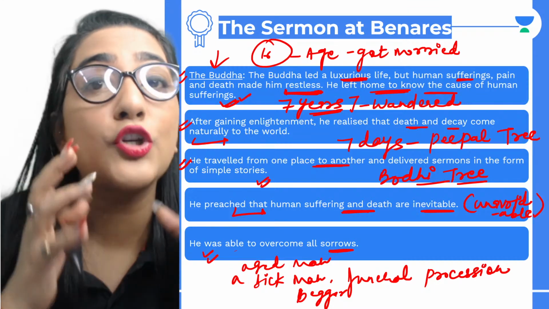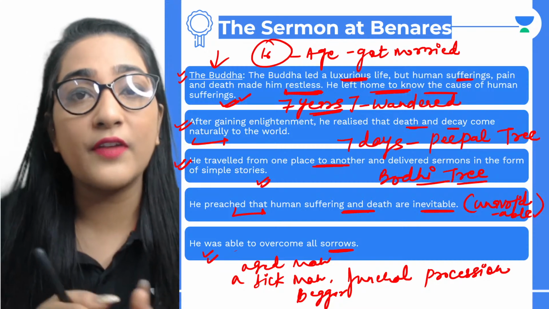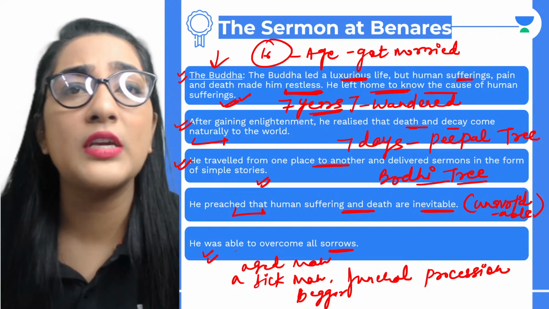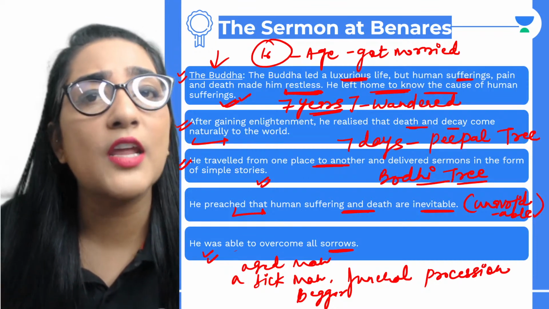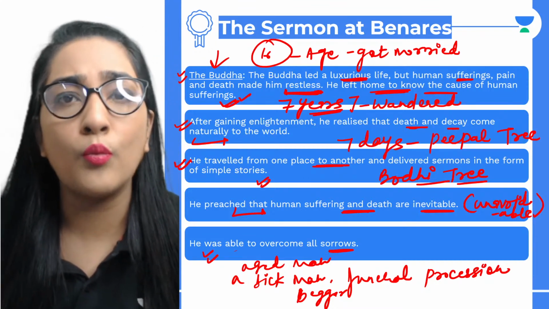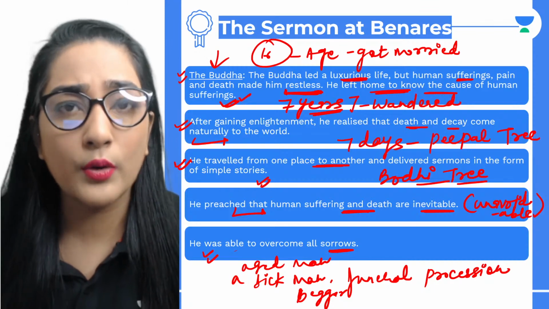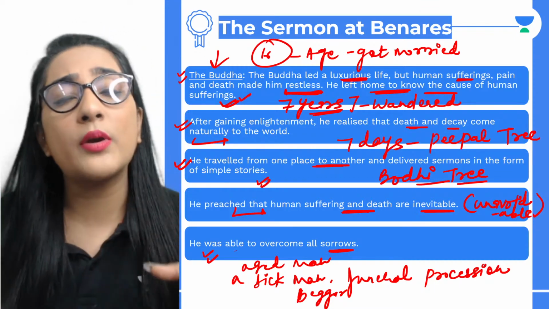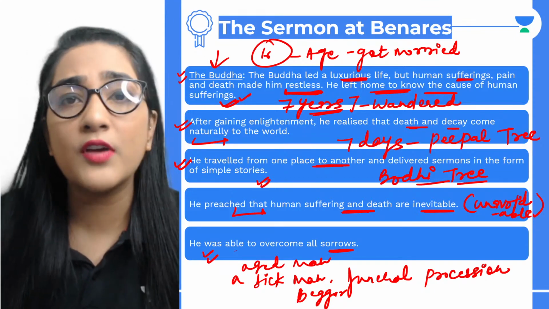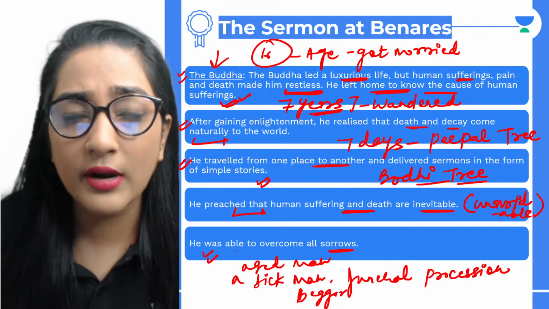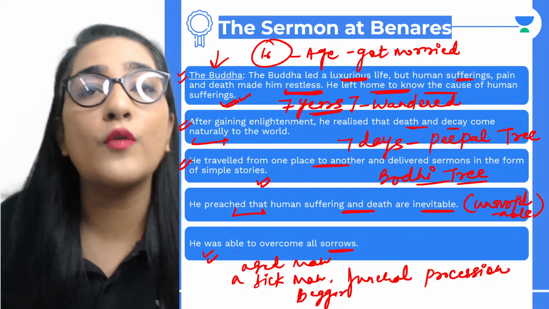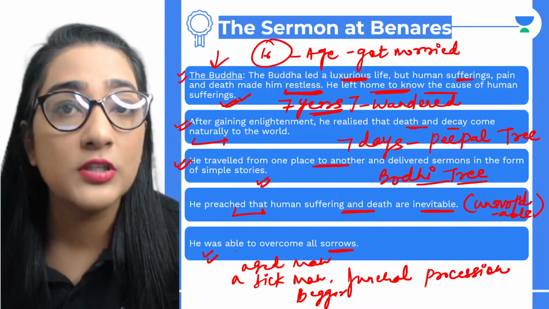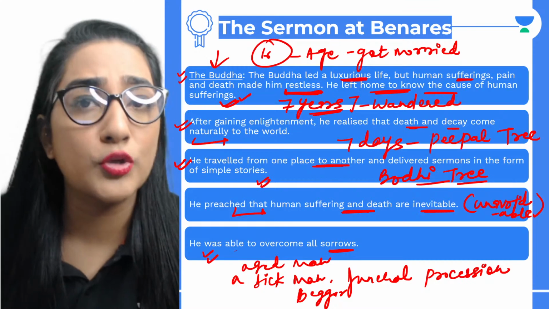All right, and he taught about the concept of life and death through the story of Kisa Gautami. He made her realize that death is inevitable, death is common to all. Mortals are subjected to death, and if you're lamenting over death for a longer duration, it will never give you mental peace. It will snatch away your mental peace. So the one who overcomes sorrow is the wise person. Wise basically means a knowledgeable person.